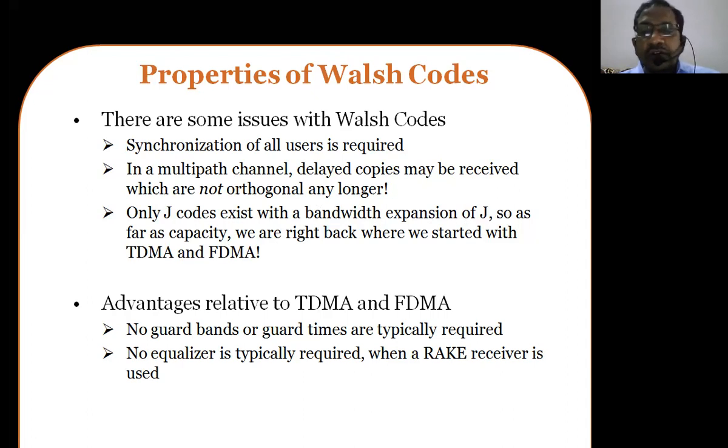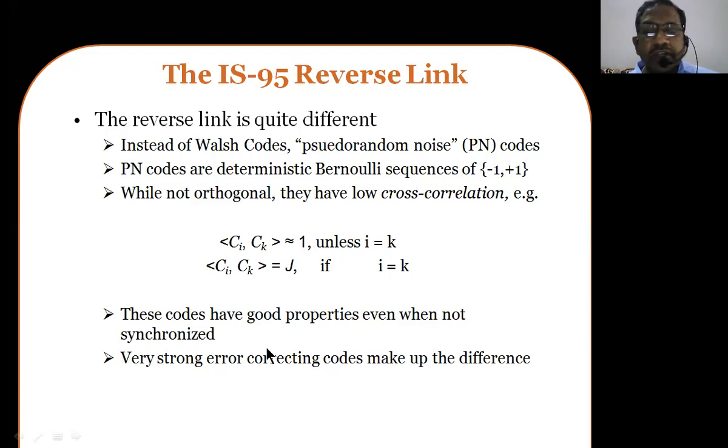So the advantages related to TDMA and FDMA are what? No guard bands are needed here. The next one is that no equalizer is typically required when a rake receiver is used. A rake receiver is a specialized receiver at the receiver side to process the CDMA codes. Now, one of the important limitations here is that we have to have very strong error correcting codes to make up the difference. So we should compulsorily have strong error correcting codes at the base stations.